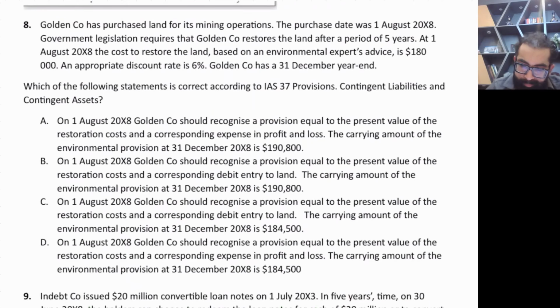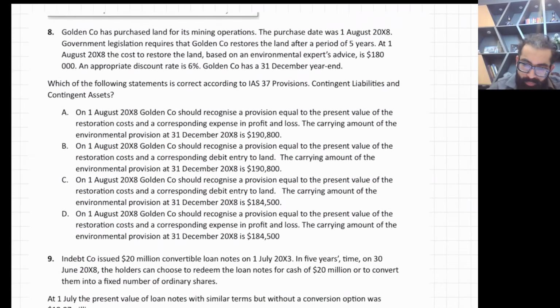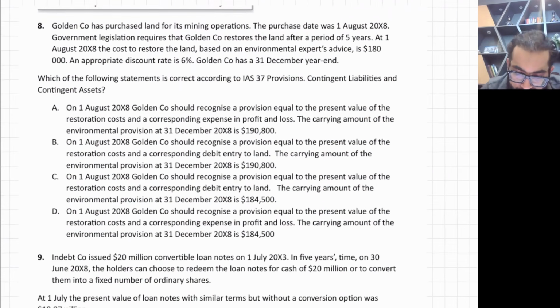Now the next thing, it's basically linked to IAS 37. You know, in IAS 37, decommissioning liability or compulsory disposal cost. This is the same thing. Golden Company has purchased the land for its mining operations. The purchase date, this date is very important, is 1st August X8.